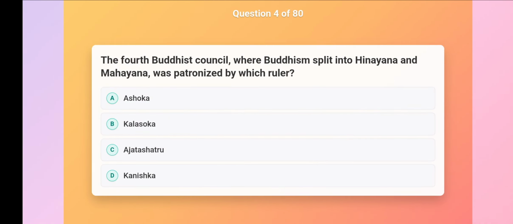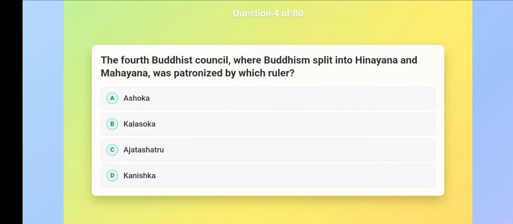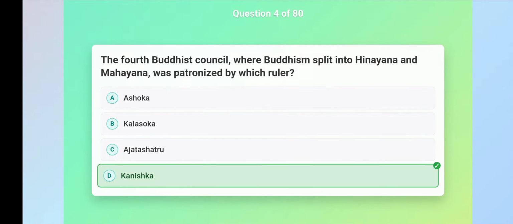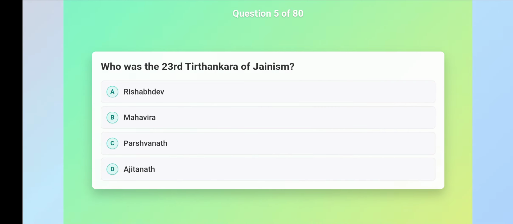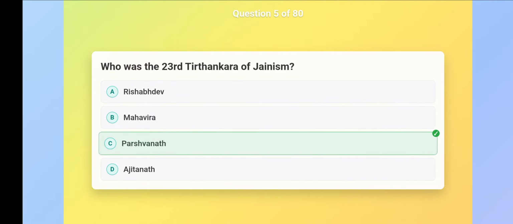The fourth Buddhist council, where Buddhism split into Hinayana and Mahayana, was patronized by which ruler? Kanishka. Who was the 23rd Tirthankara of Jainism? Parshvanath.